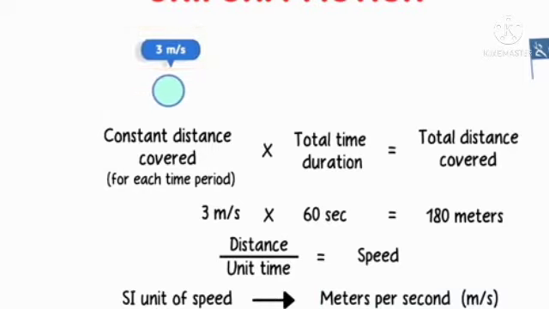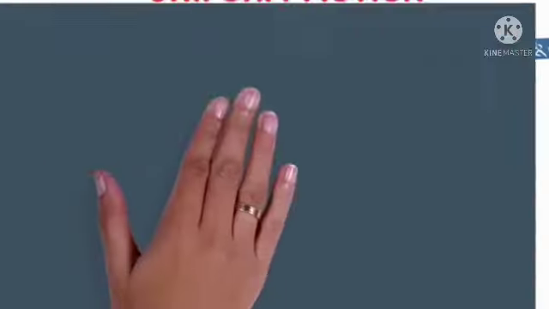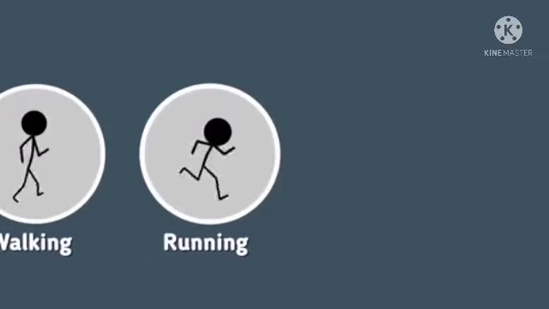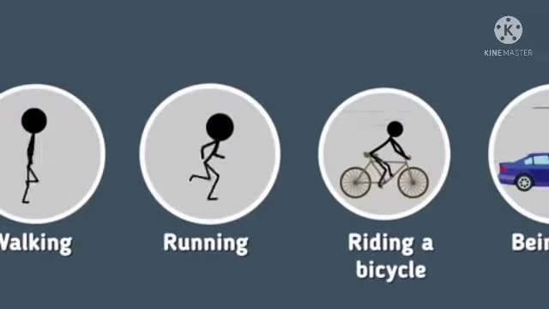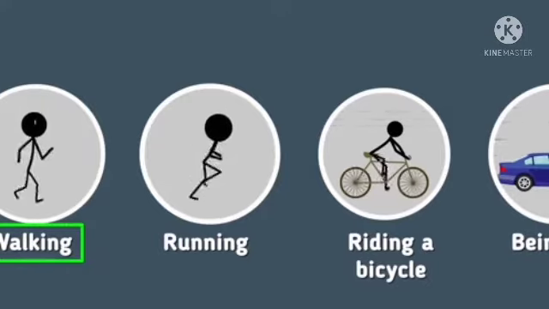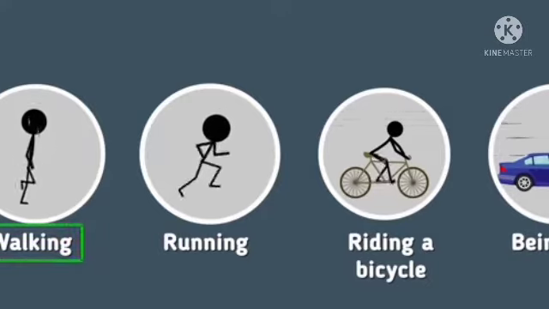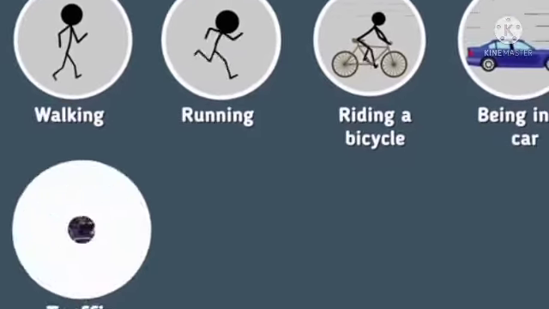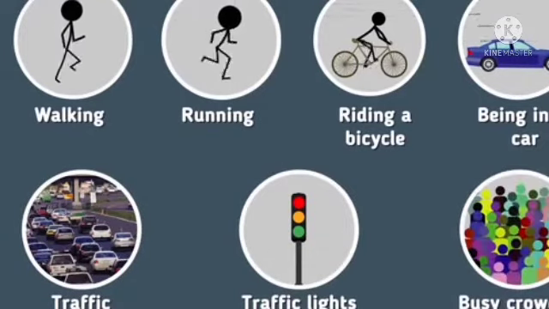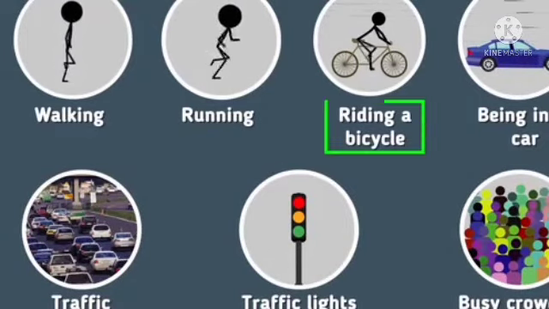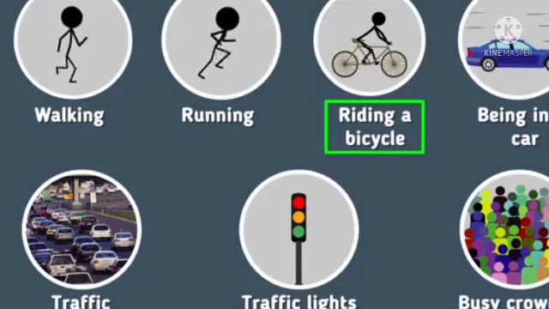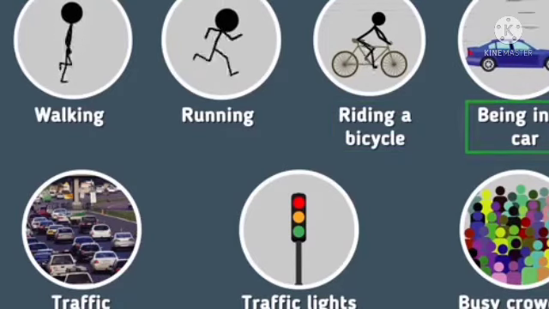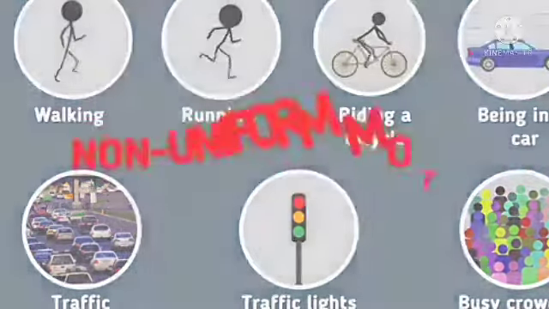Next one. Again that 3 meter per second moving. That time we consider walking, running, riding a bicycle, being in a car. For example, taking the first one, walking. Walking of an object or walking of a person. Traffic, traffic lights, busy crowded areas. But in this whole discussion we have considered constant time interval and constant distance.